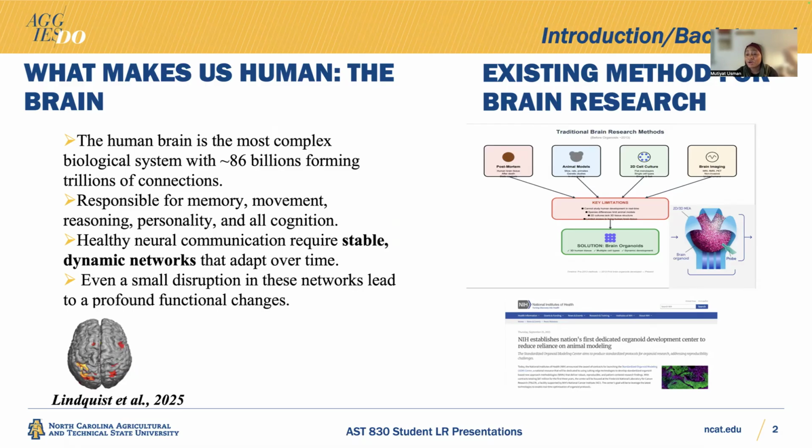Because brain organoids can reorganize themselves, they are many miniature versions of the human brain, and this has been a way of studying the human brain in real time, on how these brains are forming their network and how they are reorganizing. To support the importance of this work, NIH had a news release that they had their first dedicated organoid center to reduce the reliance on animal testing.